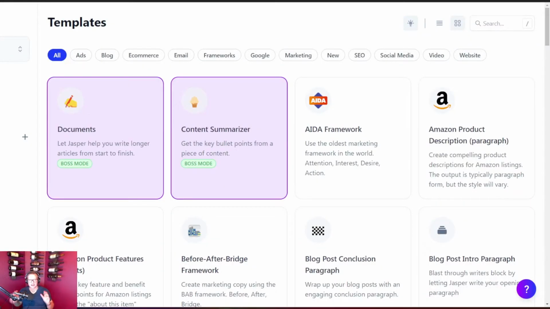Hey content creators, in today's video I'm going to show you how to use the power of Jasper AI to create an amazing listicle post for your blog or website. Alright, so we're going to go into Jasper templates to create our great listicle post.